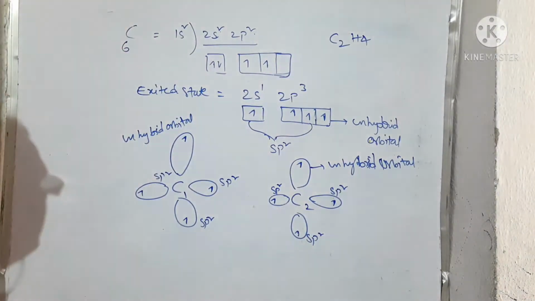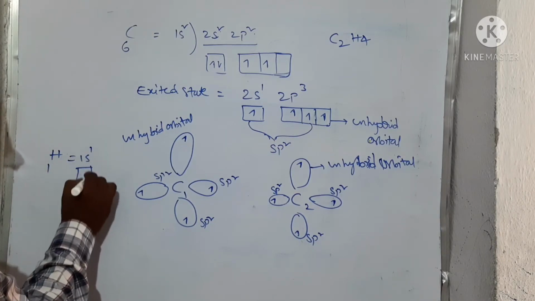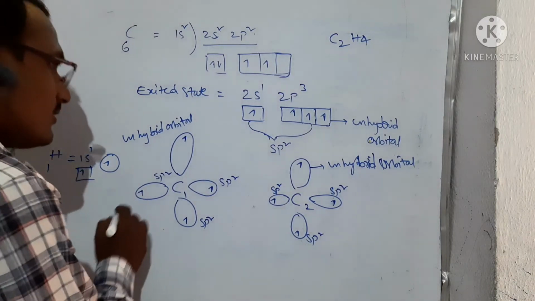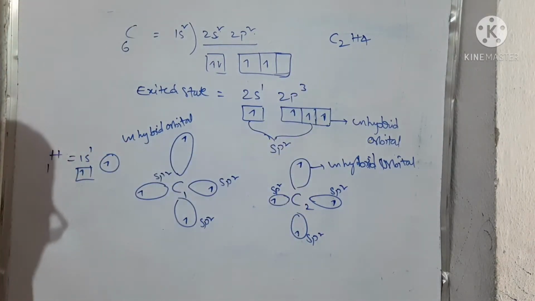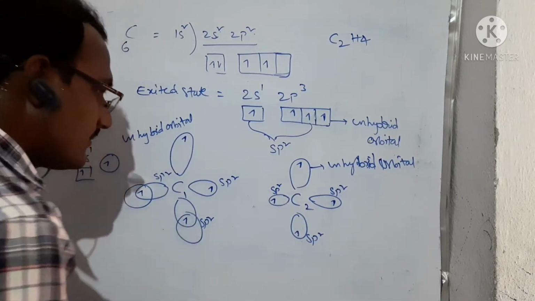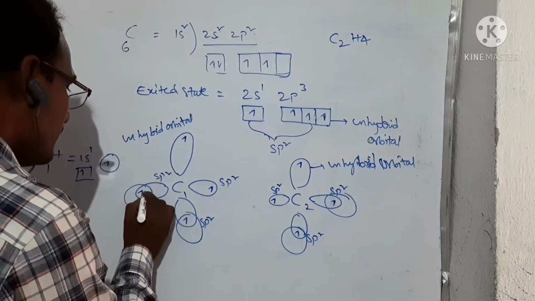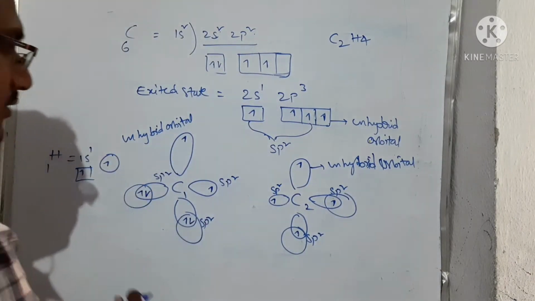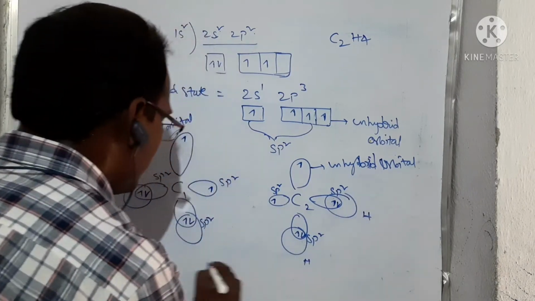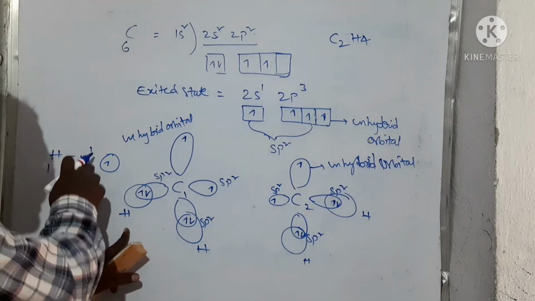Here we already know hydrogen is 1s1, a single electron, spherical in shape. So for C2H4, how many hydrogens are there? 4 hydrogens. This is 1 hydrogen with 1 electron, another hydrogen, a third hydrogen, and the fourth hydrogen. Hydrogen has which orbital? The s orbital.